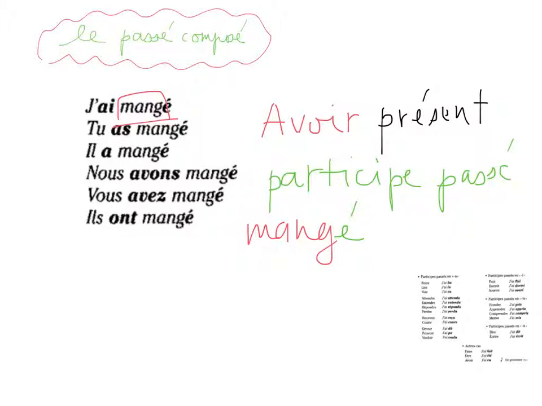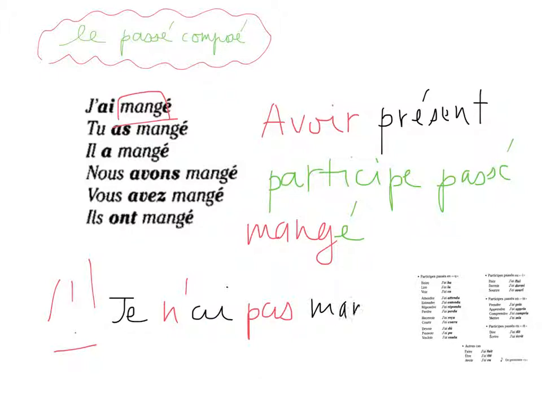J'ai mangé, j'ai regardé, j'ai écouté, j'ai fait. And there is only one thing that you need to keep in mind. When using passé composé in the negative, you just put ne and pas before and after the verb as usual. Okay, this is the first step toward understanding le passé composé. Now we are going to talk about the irregular verbs.